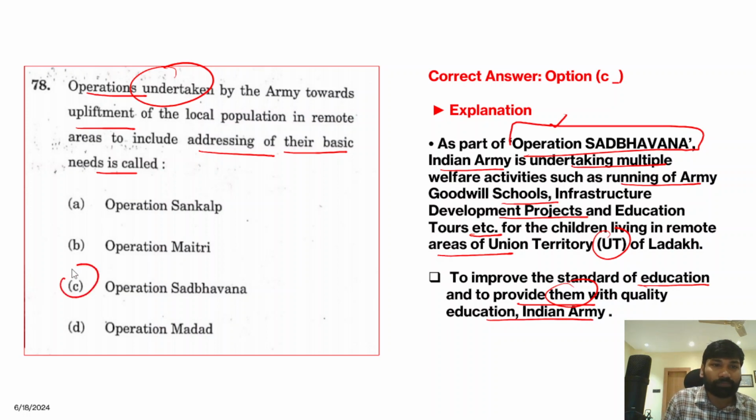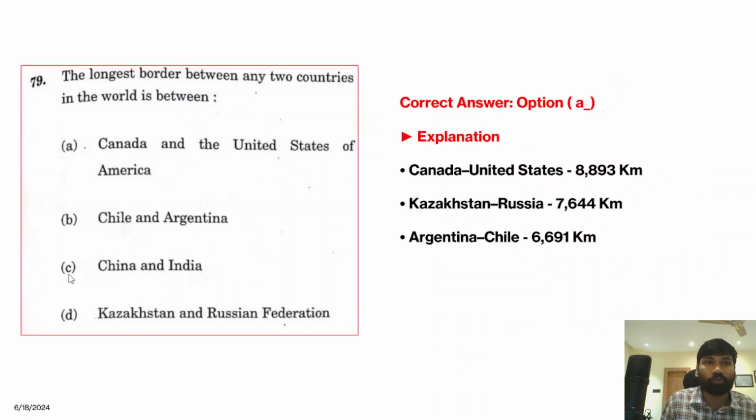So therefore the correct answer for this question is option C, Operation Sadbhavana. Now we'll proceed on to the next very easy and simple question. The longest border between any of two countries in the world.